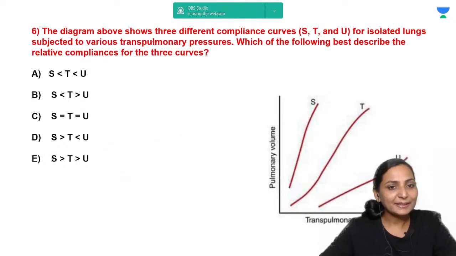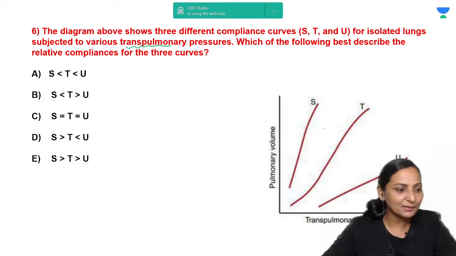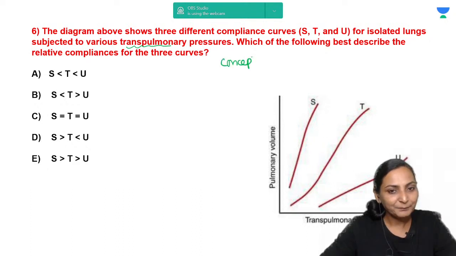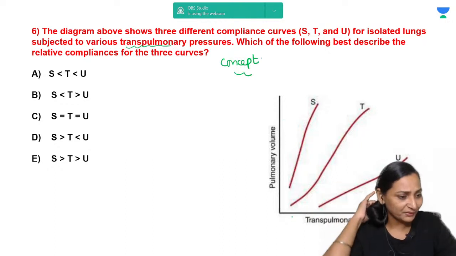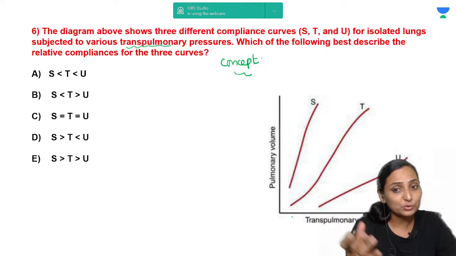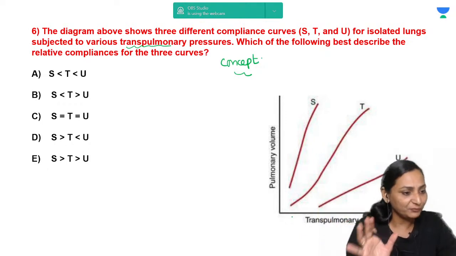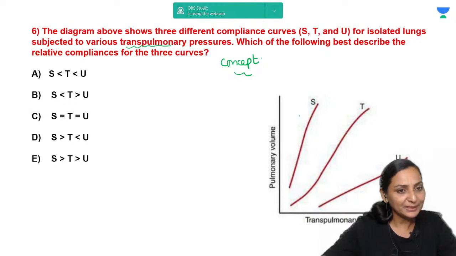Now, the diagram over here shows us 3 compliance curves, S, T, U, for isolated lungs which are subjected to various transpulmonary pressures. Which of the following describes best the relative compliance for the 3 curves? See, we know the concept very nicely, we know this graph very nicely. Only when it is posed sometimes in the form of a graph like this, we get confused looking at the graph, but there shouldn't be any confusion.